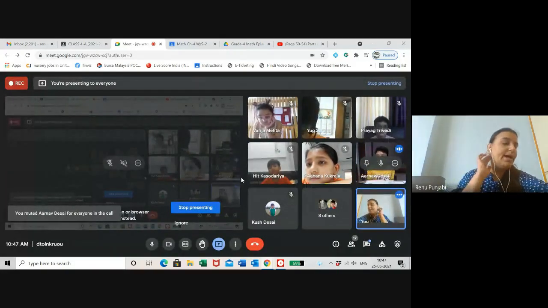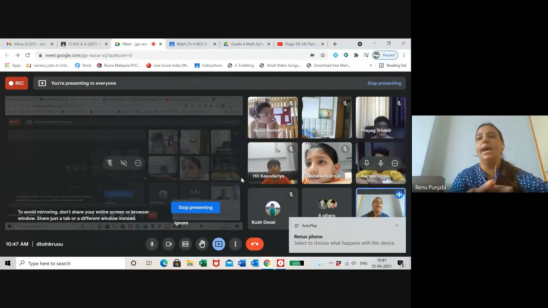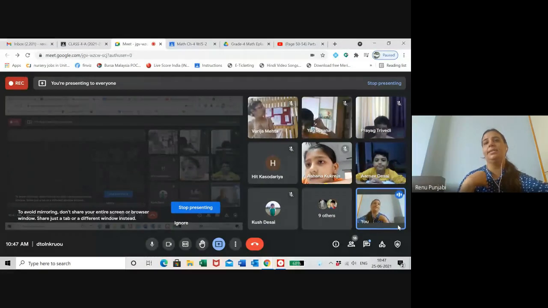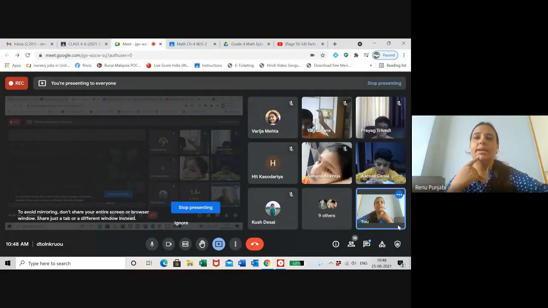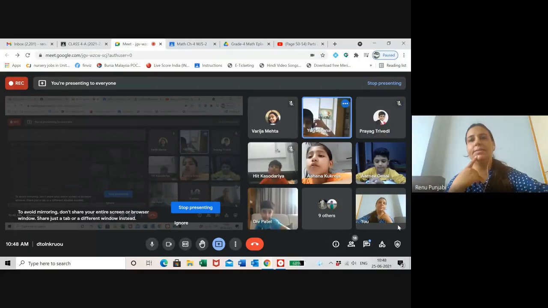So Jampa's height is 136. If I say my height is double of Prayag's height and my height is 4 centimeter, so what will be Prayag's height, students? 2 centimeter.